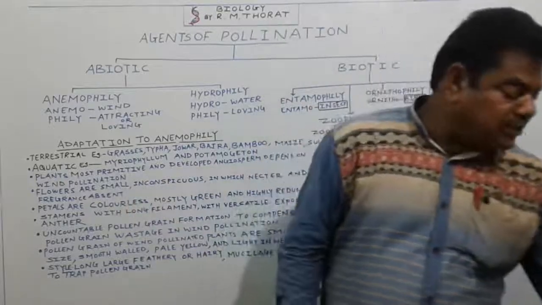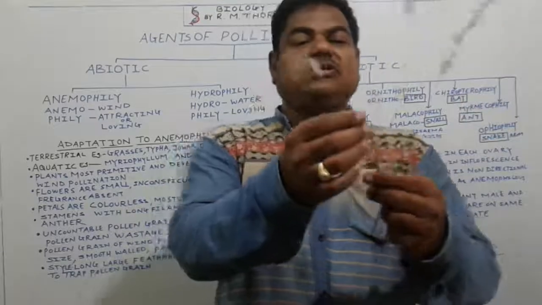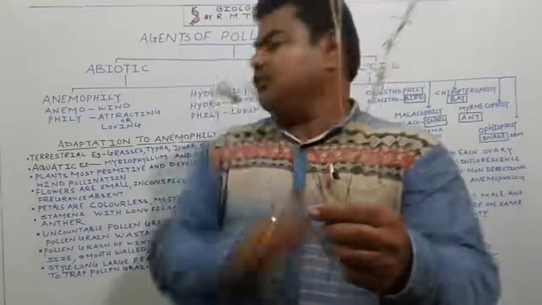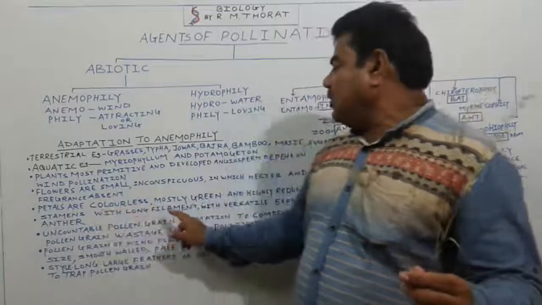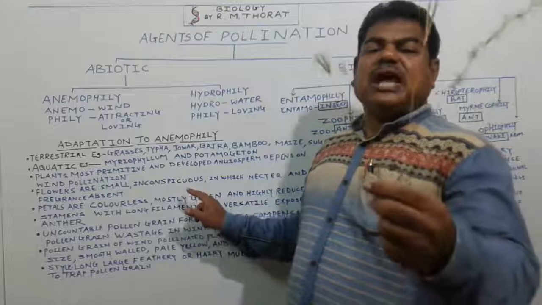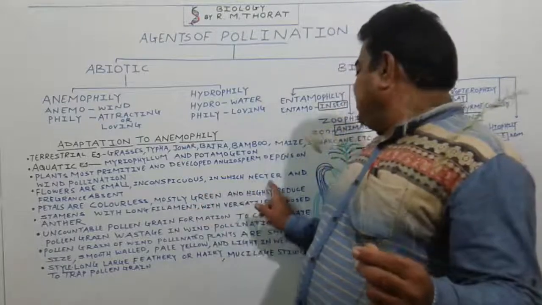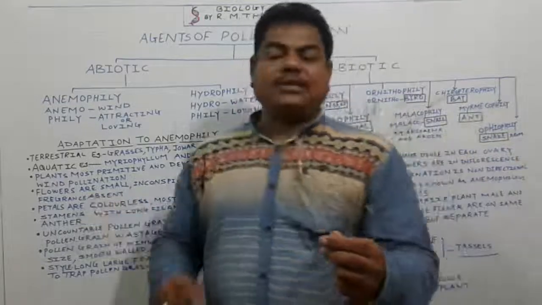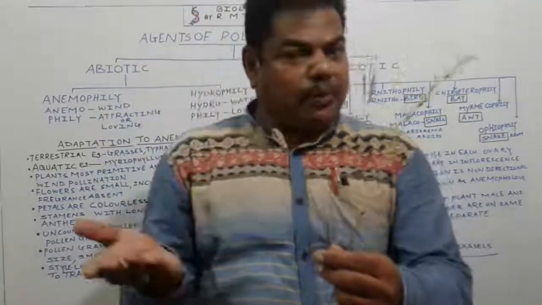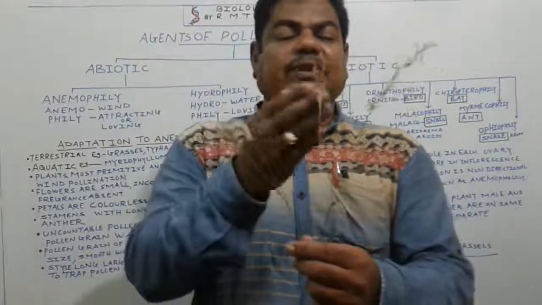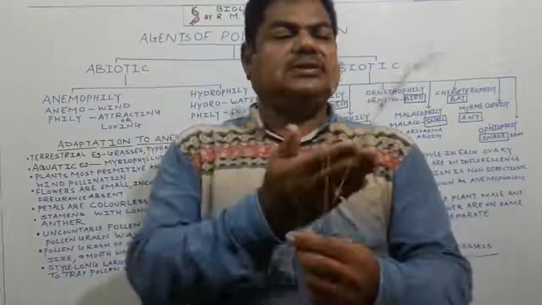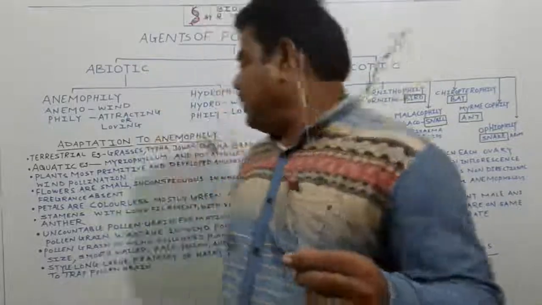Next, the flowers are small. In case of these plants, see here, the flowers are very small in these inflorescences. Then they are inconspicuous, which means they are not colorful, and nectar and fragrance are absent. These flowers totally depend on wind for pollination, due to which nectar, colorful petals and fragrance are totally absent in these plants.